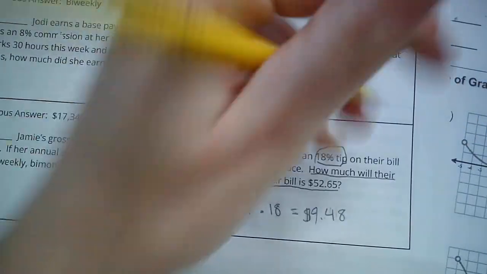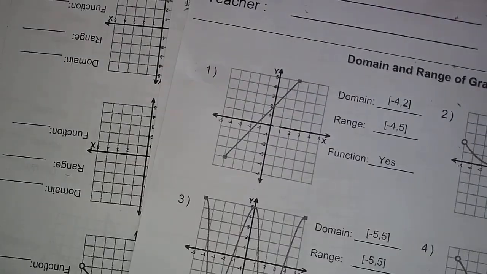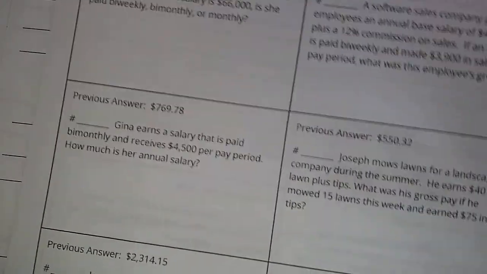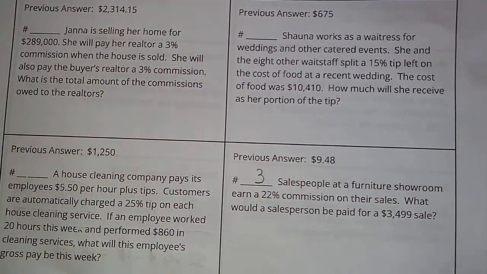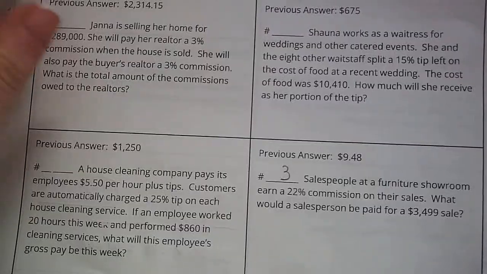So we have $9.48. All right, looking on this page, I don't see that anywhere, so we're going to flip to the next page. And here it is. So this one is going to be number 3. All right, now I want you to keep going from there.